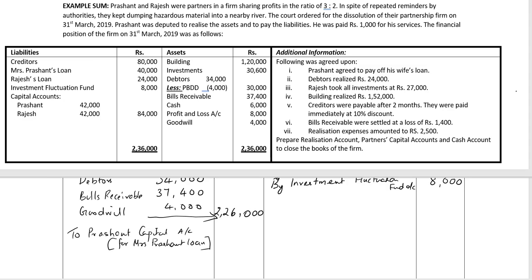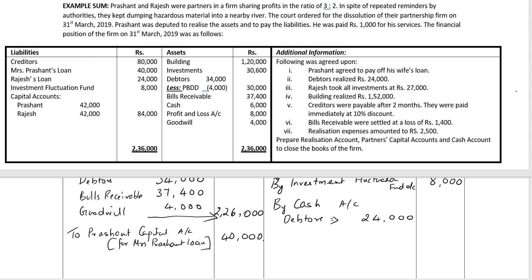Amount of Mrs. Prashant's loan, 40,000 rupees. Second point, realization of debtors. So by cash account, debtors, 24,000 rupees.